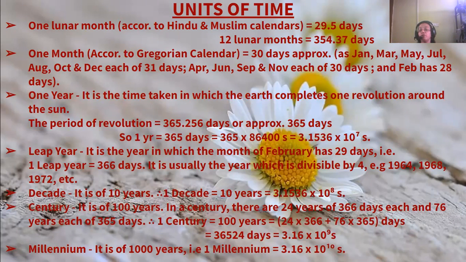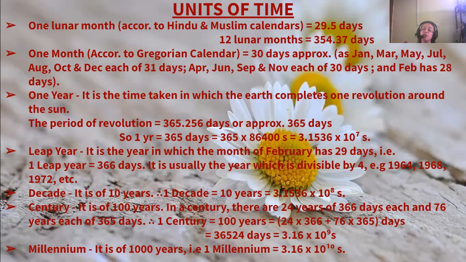So the period of revolution is 365.256 days, or you can say 365 days approximately. So 1 year is equal to 365 days, or you can say 365 into 86400 seconds. So that means 3.1536 into 10 to the power 7 seconds.